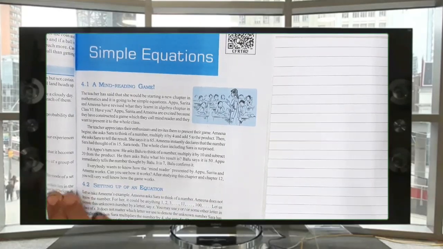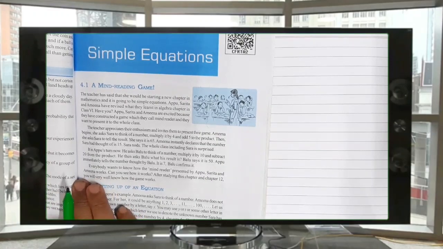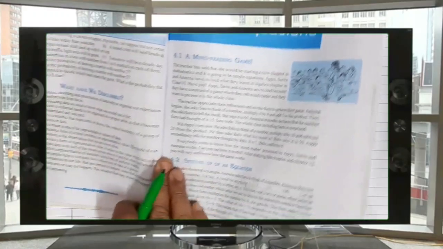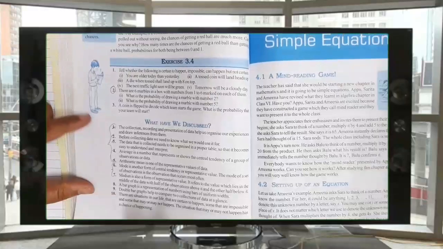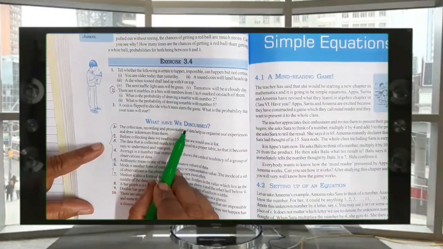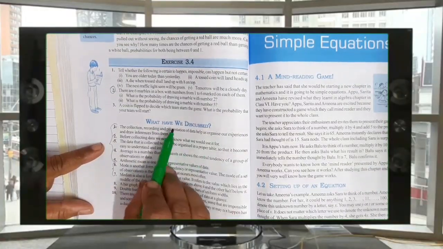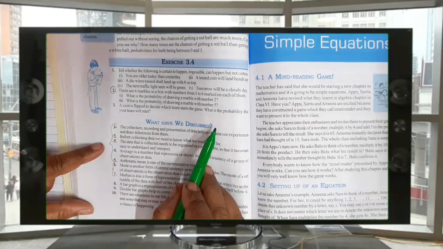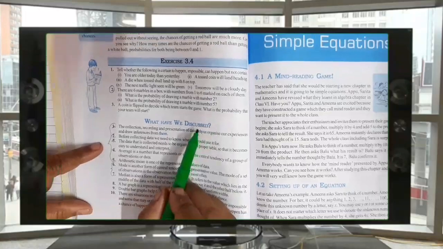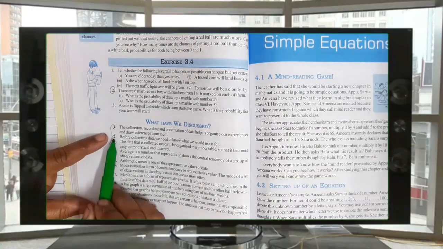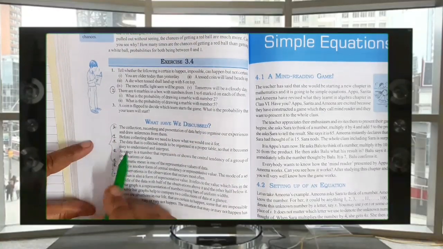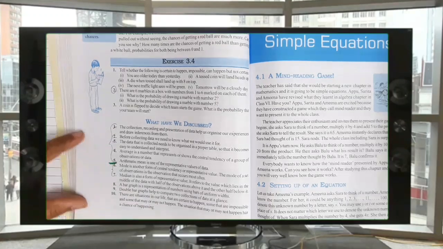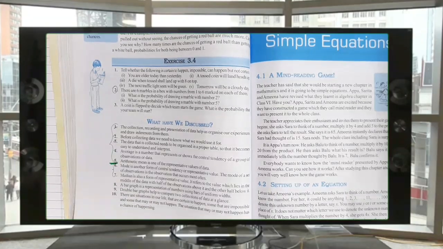There you have to write points to remember. Point 1 to point 5 you have to write. You don't write like this. Points to remember you have to write. And then point 1, 2, 3, 4, 5. Up to 5 you have to write as the points.